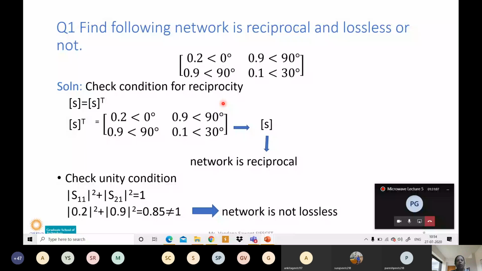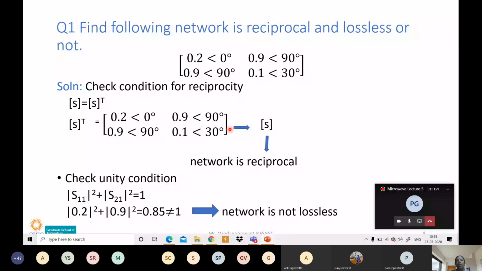So we converted it. Now we compare this S transpose matrix with the original S matrix. 0.2, 0.9, 0.9, 0.1, same as the original S matrix. So this condition is satisfied. S transpose is equal to S, so the network is reciprocal.